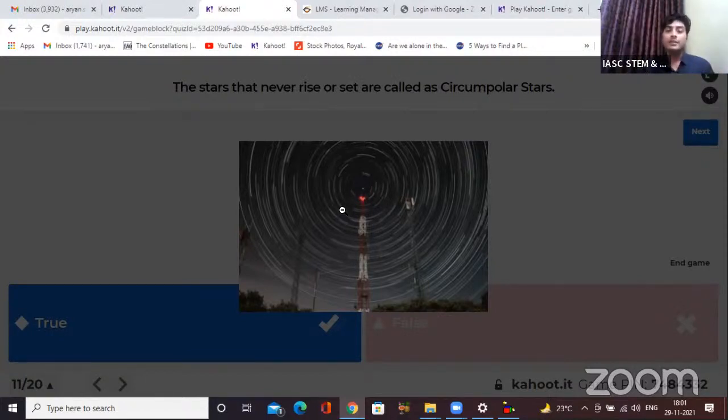You can even try this later on. Just stand up at your places, look above and spin at your place. So whatever is overhead will remain stationary. Other things around will move around, okay? While the things which are towards your hand down here, they will seem to rise and set, okay? So that is how it is. These stars are actually circumpolar, which are never rising and setting.